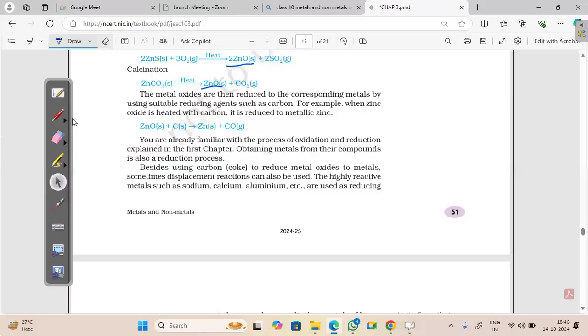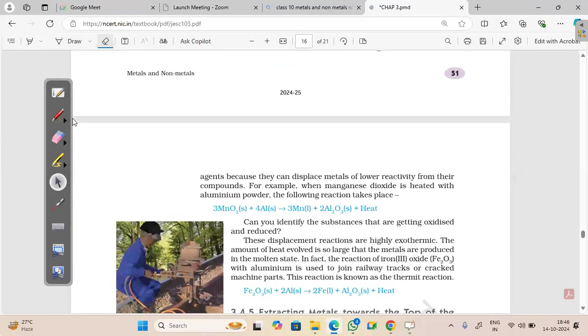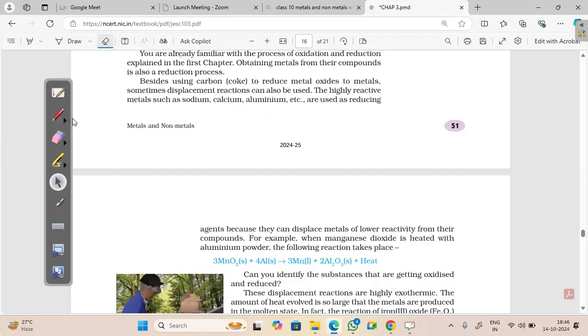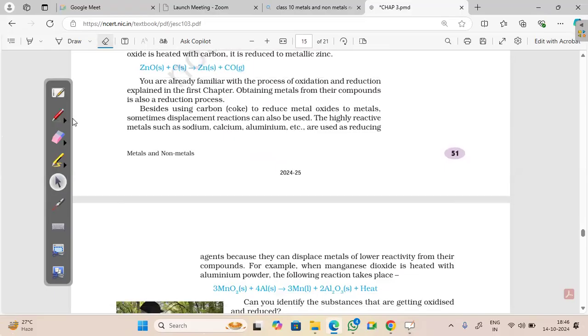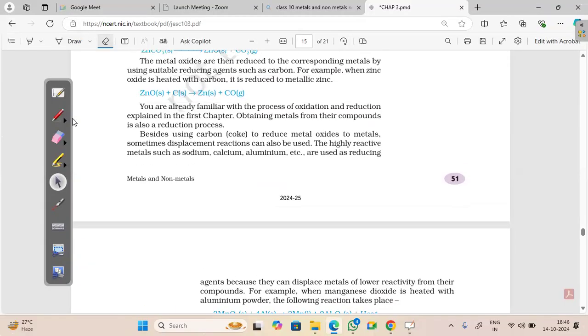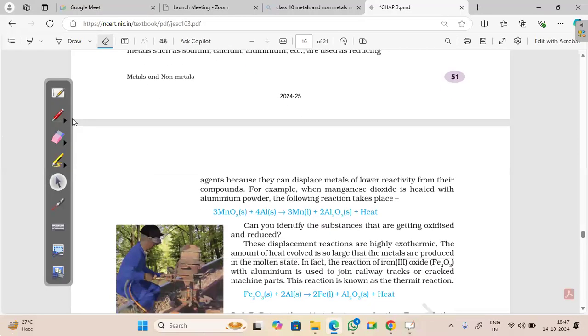So this carbon monoxide gas is not allowed to escape. It is further reduced. All right. So see. Okay, that reaction is not written here. Okay. Now for obtaining sodium, calcium, and aluminum, they are high reactive metals.